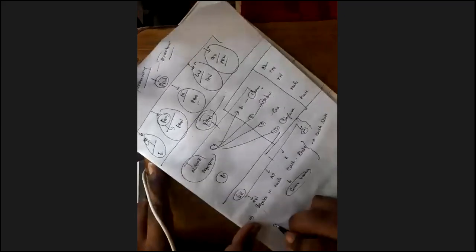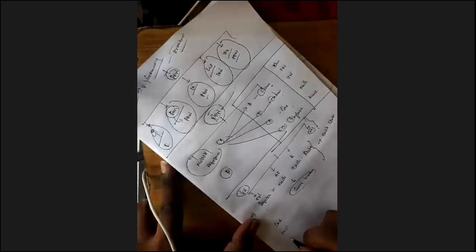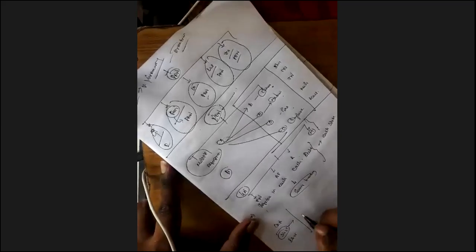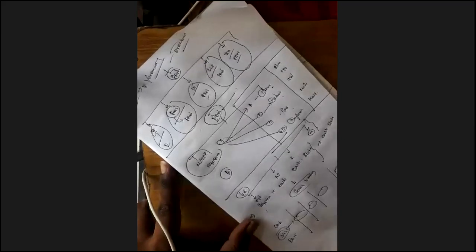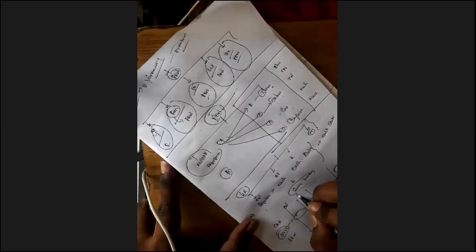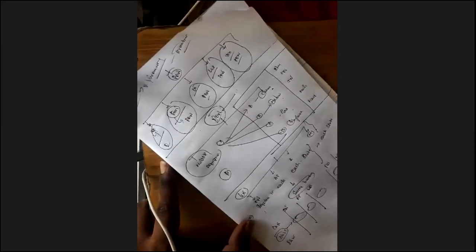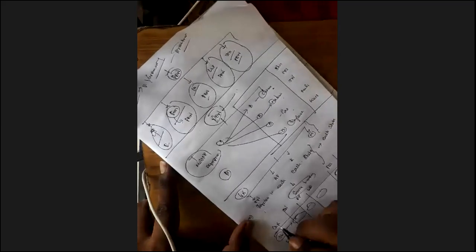We have seen CGST, SGST, IGST. As far as SGST is concerned, each state has its own SGST. For example, this is Tamil Nadu, this is Andhra Pradesh, this is West Bengal, this is Telangana, this is Maharashtra. Each state has its own CGST, and its own SGST, and IGST for another state.